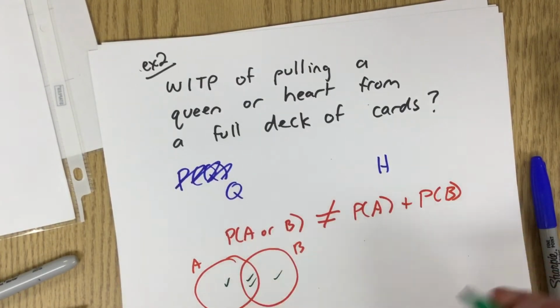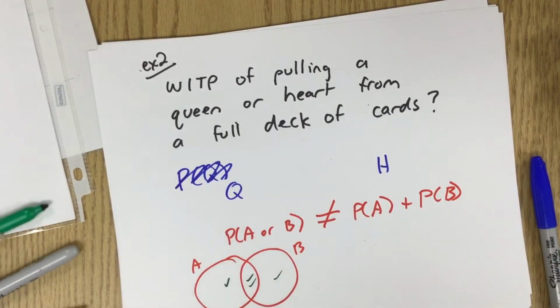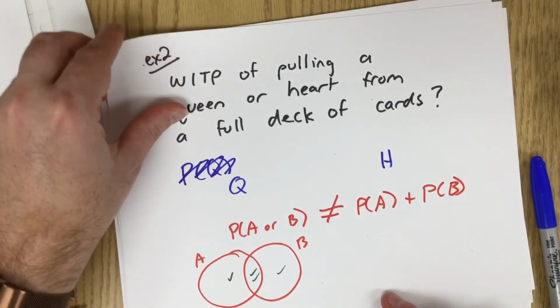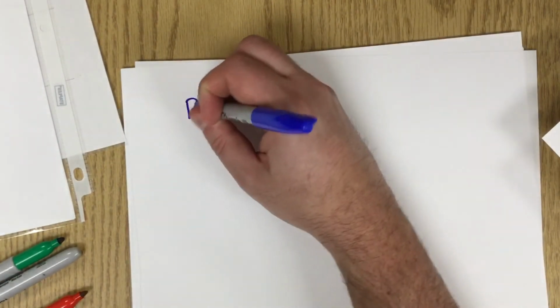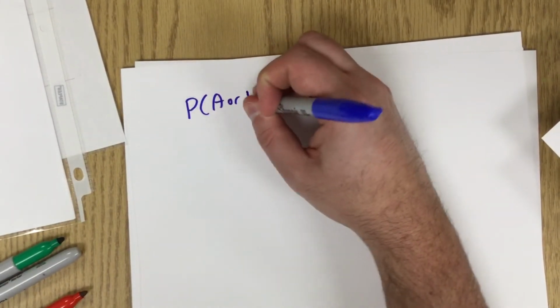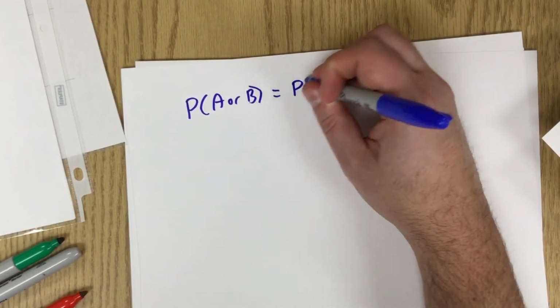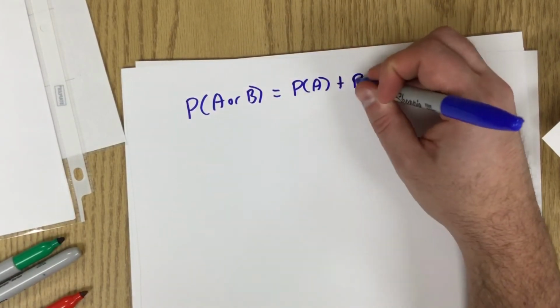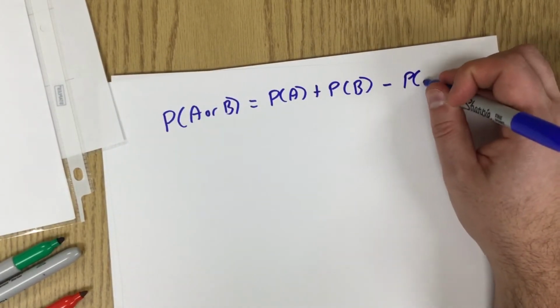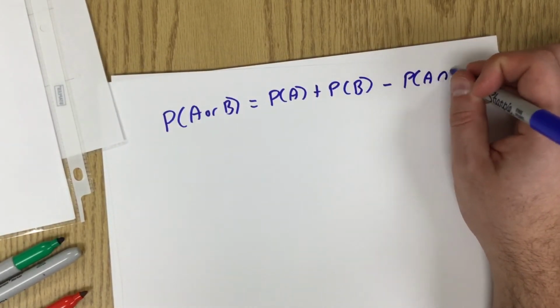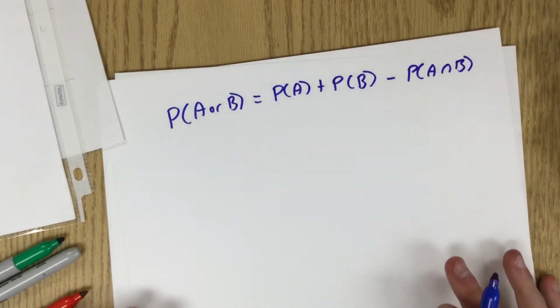We've double counted this one. So how do we fix it? We'll have to come back to that question in a second. The probability of A or B is the probability of A plus the probability of B minus the probability of A and B.